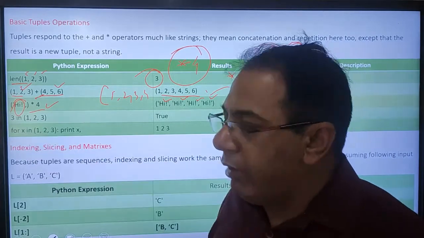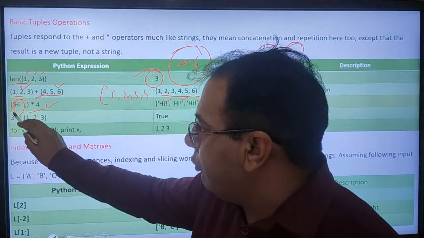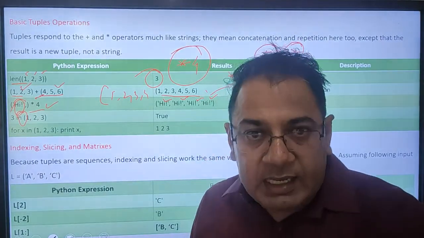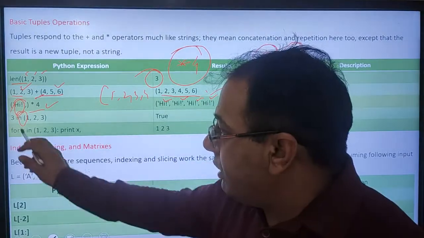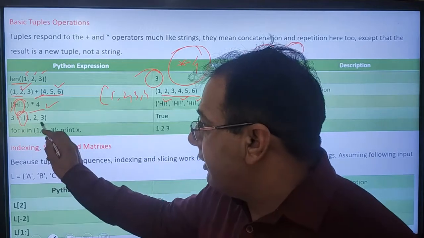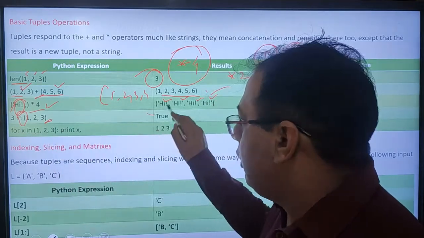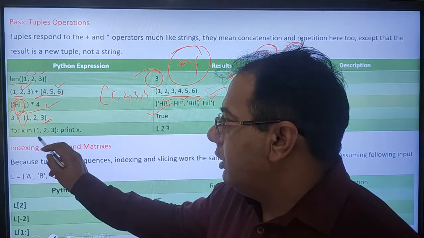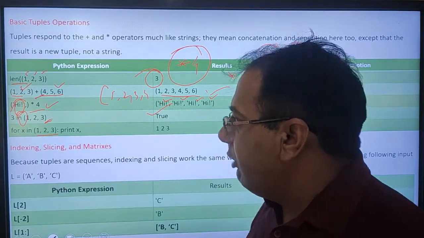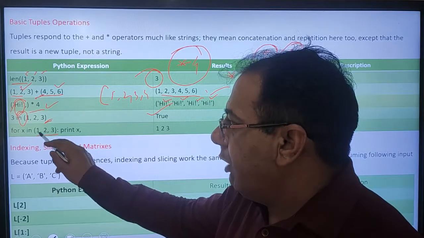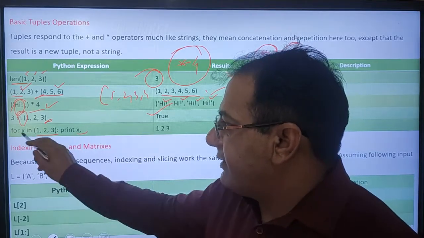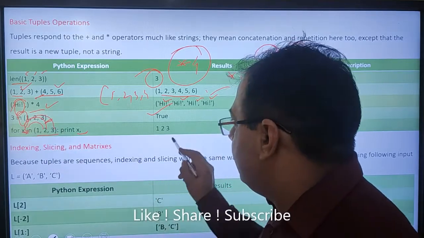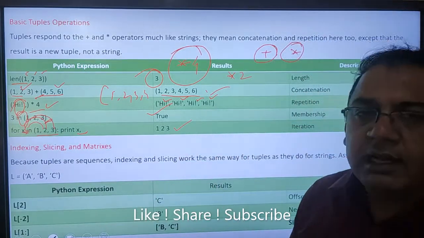Then 3 in 1, 2, 3 means the in operator is used here. In means whether that value is contained in that tuple. 3 in 1, 2, 3: 3 is there, so it will produce True. Then for x in 1, 2, 3, print x, means it will print x. First it will print this, then this, and then this. The result will look like this.